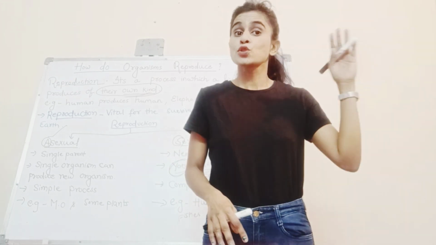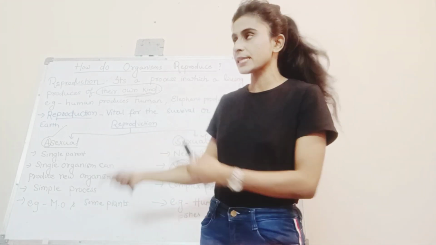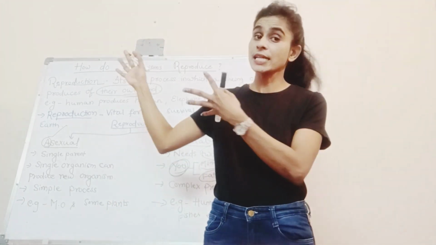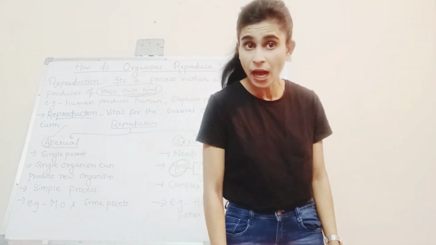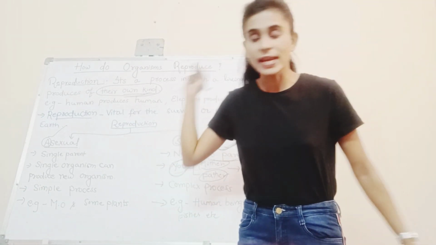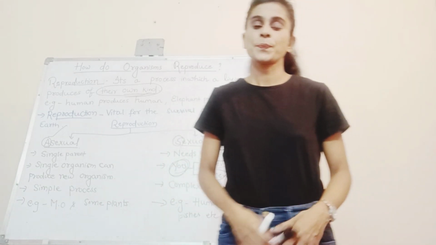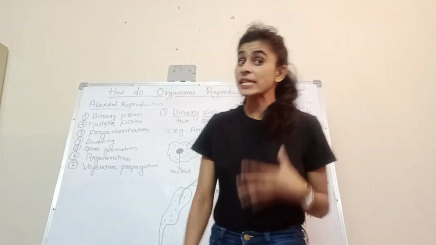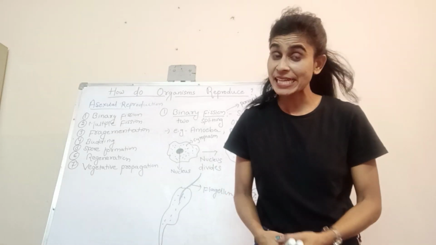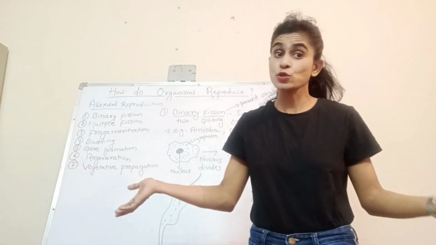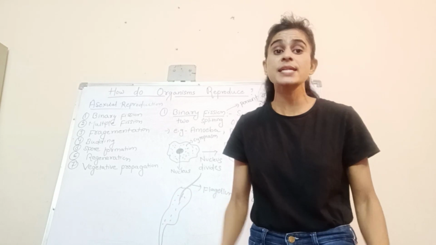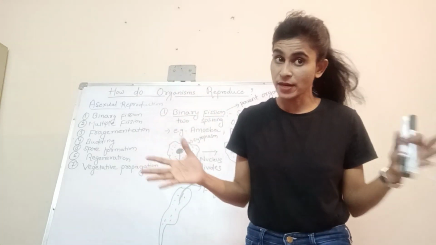Clear? Today we are going to focus only on asexual reproduction, and in later classes we will discuss sexual reproduction. So let's first see what exactly asexual reproduction is. I told you it's a very simple process and takes place in simple organisms.